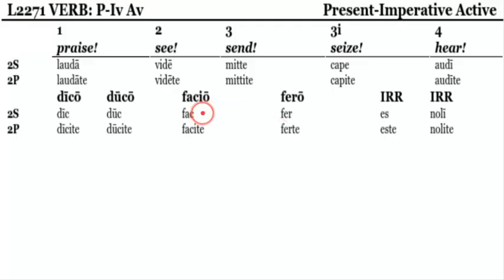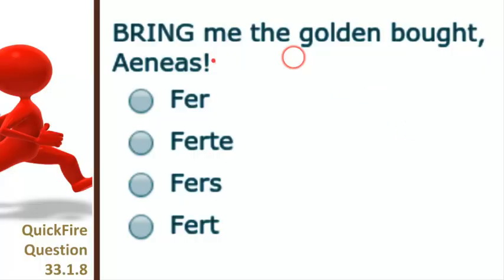Now, we do need to know these irregular imperatives for the National Latin Exam. We've covered them since level 1. Dic, dicite, duc, ducite, fac, facite, fer, ferte. Bring me the golden bow, Aeneas. So therefore, you're dealing with singular imperative fer, as opposed to ferte, which would be plural.